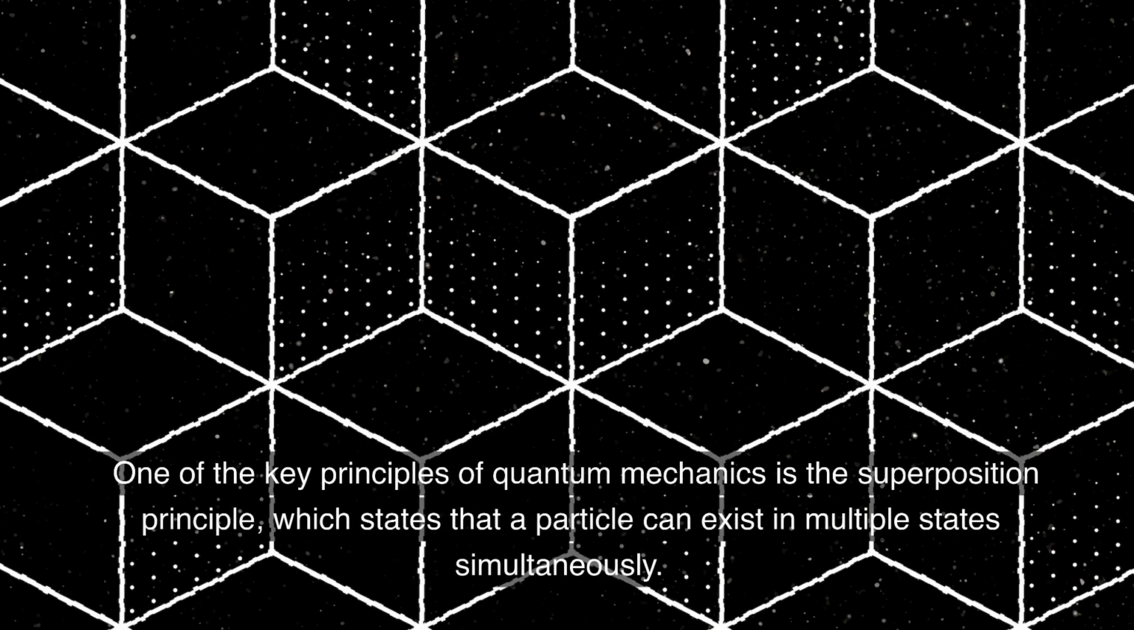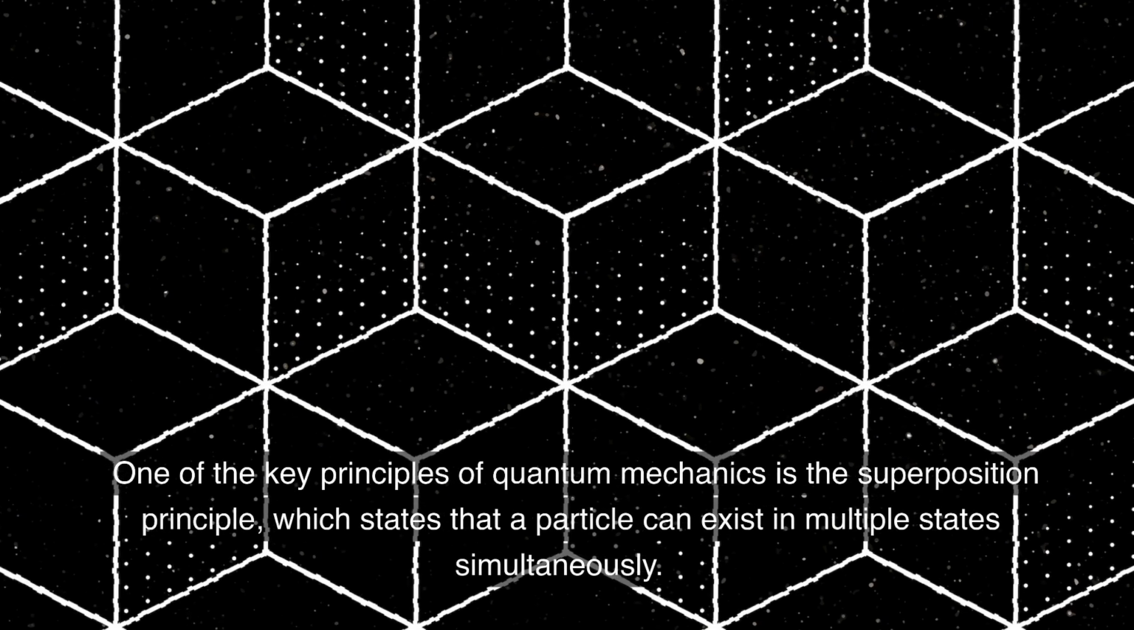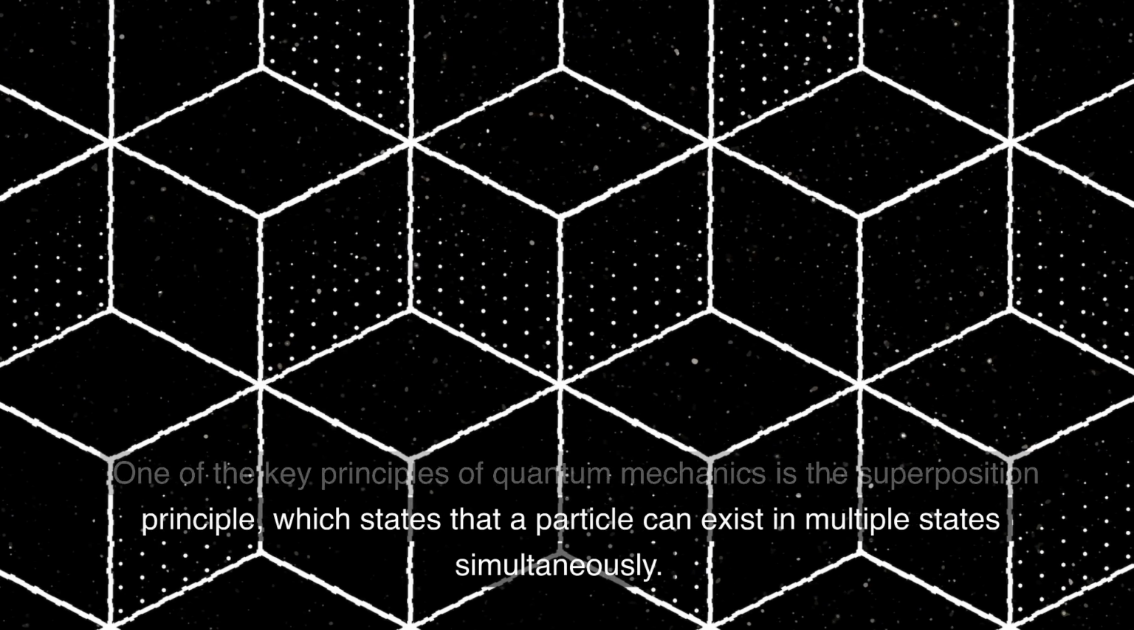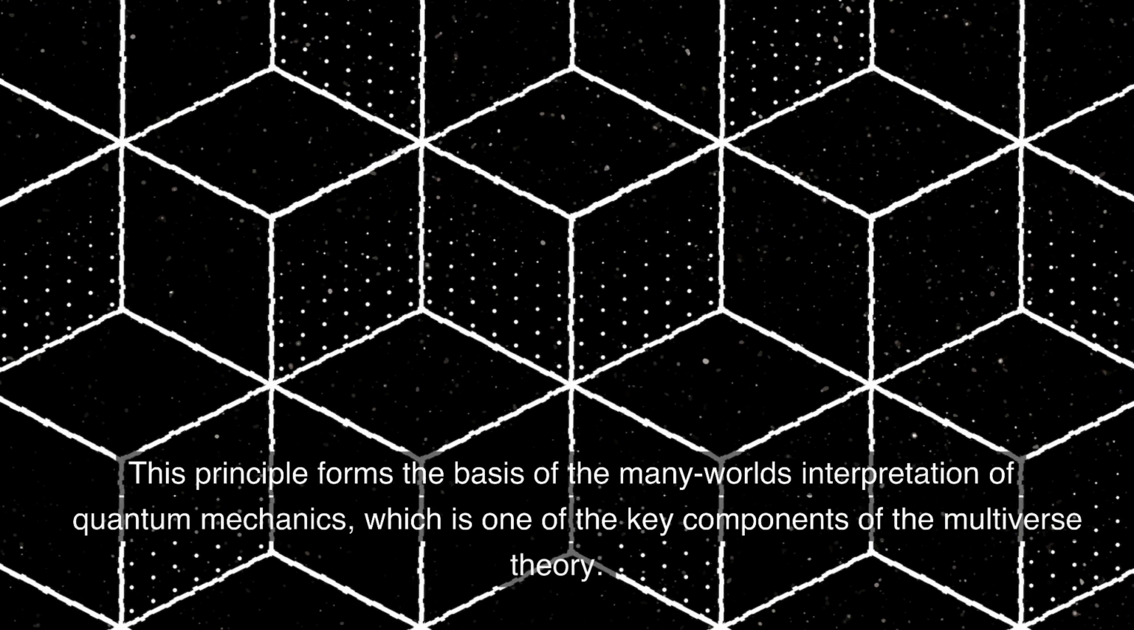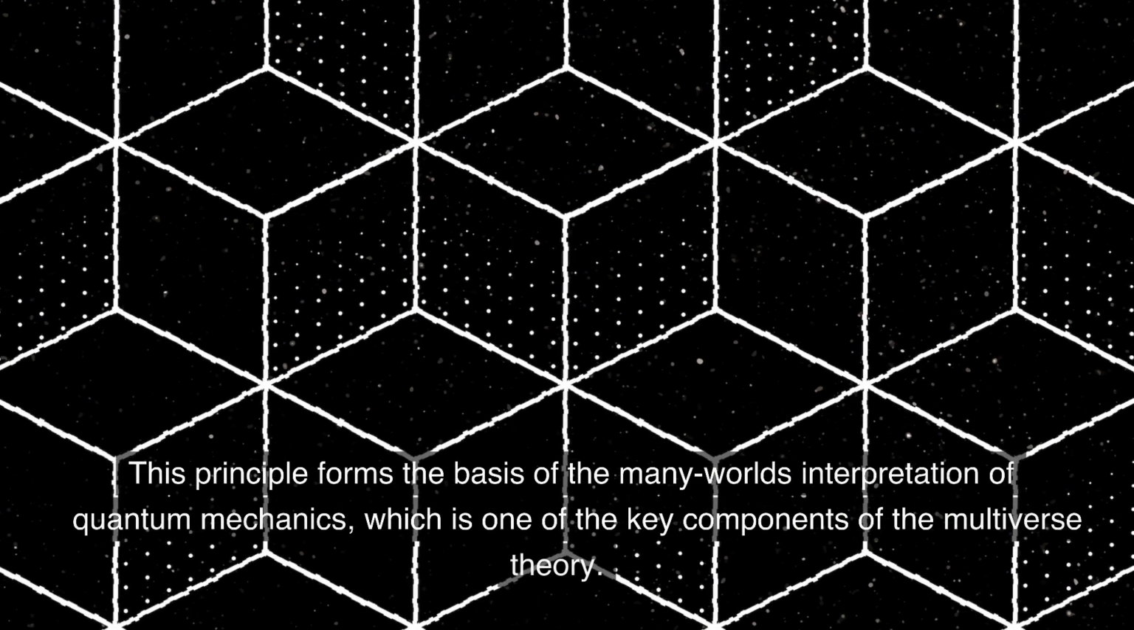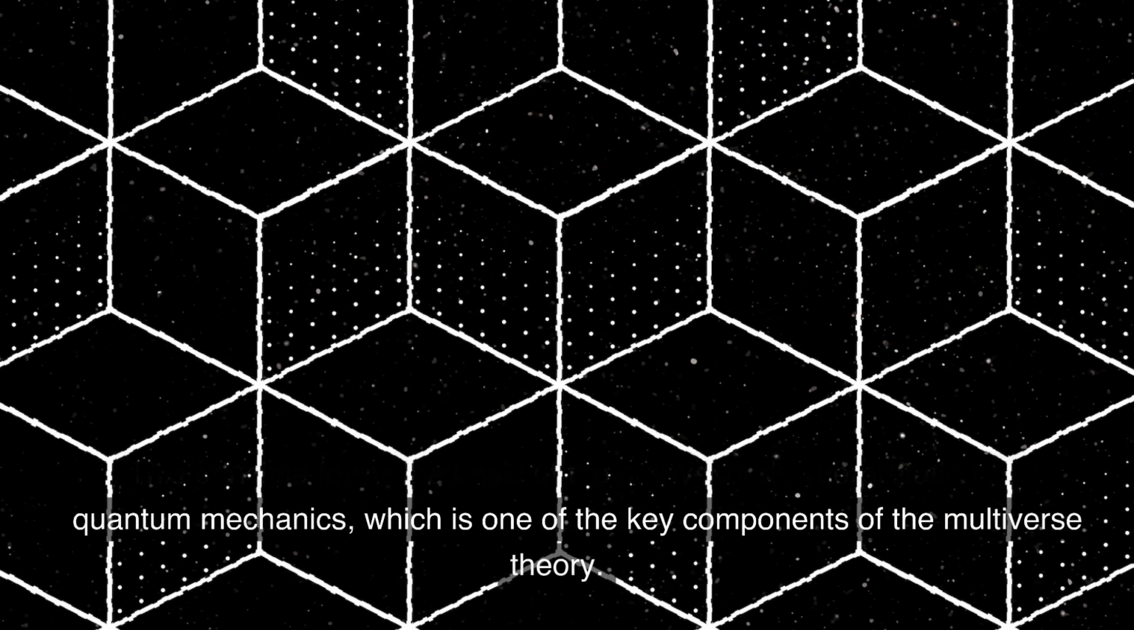One of the key principles of quantum mechanics is the superposition principle, which states that a particle can exist in multiple states simultaneously. This principle forms the basis of the many worlds interpretation of quantum mechanics, which is one of the key components of the multiverse theory.